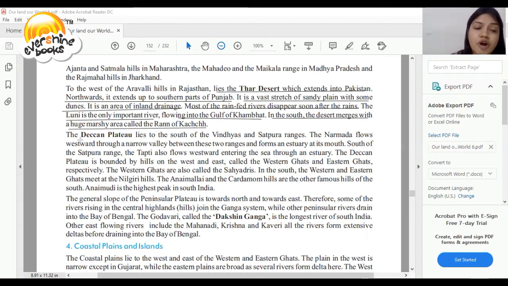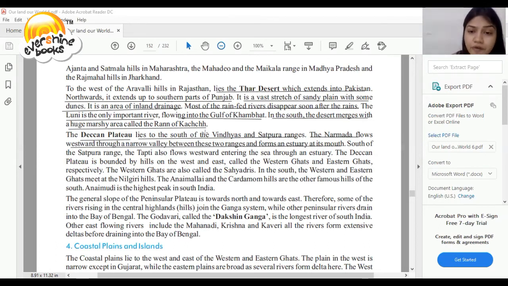So let's talk about the Deccan Plateau. It lies to the south of the Vindhyas and Satpura range. The Narmada flows westward through a narrow valley between these two ranges and forms an estuary at its mouth.